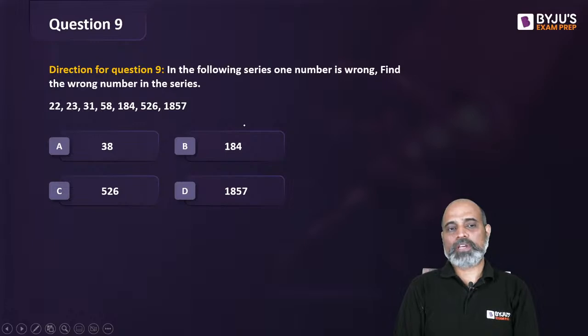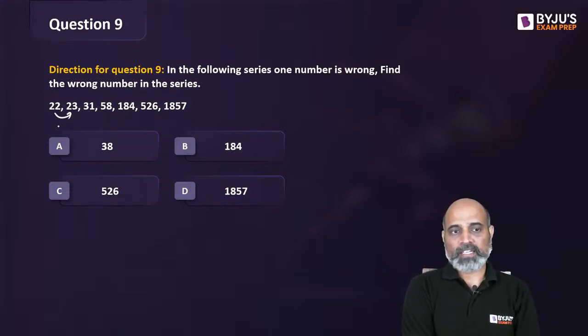Looking at how it went from a 2-digit number pattern quickly to a 3-digit number and very quickly to a 4-digit number, looks like it has to do with powers of numbers. It's not the difference which is constant. Difference जो होगा वो powers of numbers में होगा, है ना? So 22 to 23, this is an increase of just 1. 23 to 31, this is an increase of 8. 31 to 58, this is an increase of 27.